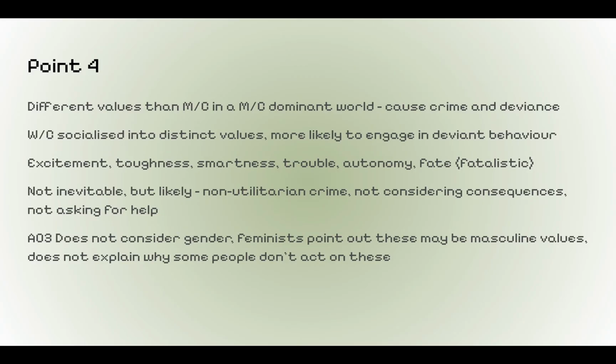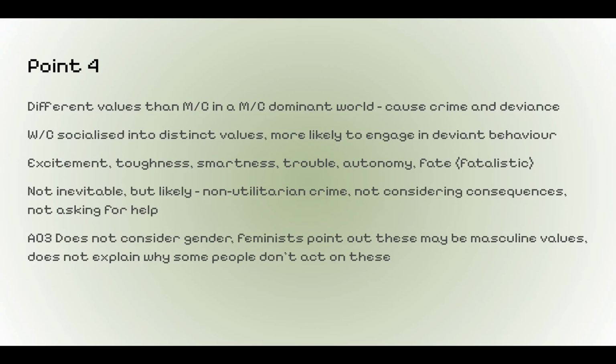So the last point I would do is from my own knowledge, so there's no item link. This would be the focal concerns with Miller. Focal concerns are basically these different values that working class might have in a middle class dominant world, so this causes crime and deviance. These values are not bad, just might put the working class into a more likely position to engage in deviant behavior, because this is just what they're socialized into.